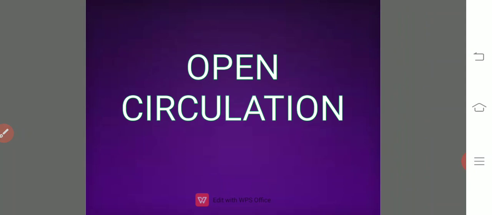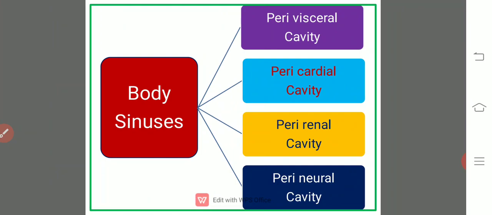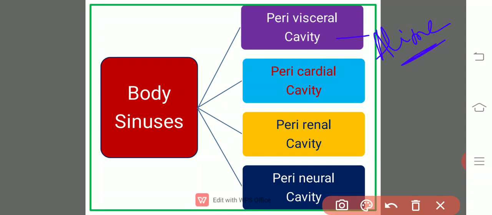Let us see what the body spaces, otherwise the open spaces in the body, are. See here, the open space around the alimentary canal is known as the perivisceral space. The open space around the heart is known as the pericardial space. The open space around the kidneys is known as the perirenal space.